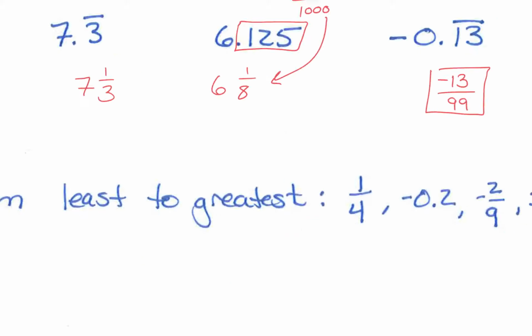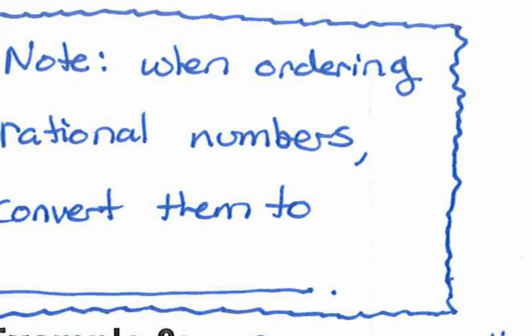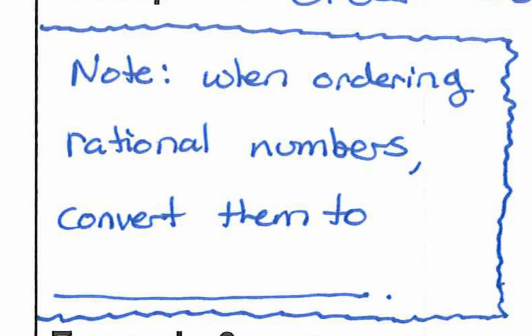Okay? All right. Now, when ordering rational numbers, convert them all to what? What do you think? What do you think I'm going to say? Hume. You know, that's a great guess, but that's going to be more work for you. We want to save you work. So that's a great guess. Anybody else want to take a guess? Right or wrong? They're good guesses. Andy. Improper fraction. Improper fraction would be another good guess, but that's still more work. There's an even easier way to do this. Jack. Decimals. Decimals. Yeah, so here's why. If you are going to compare fractions, you have to find a what?